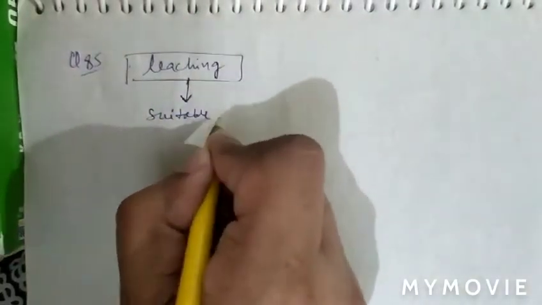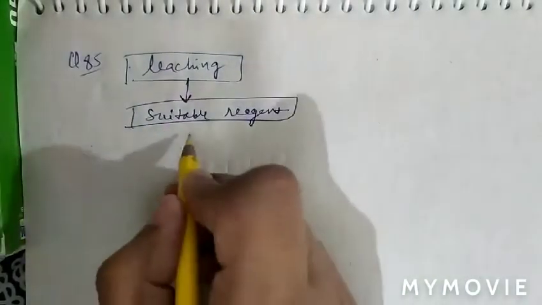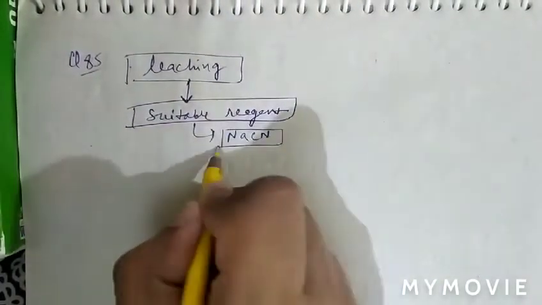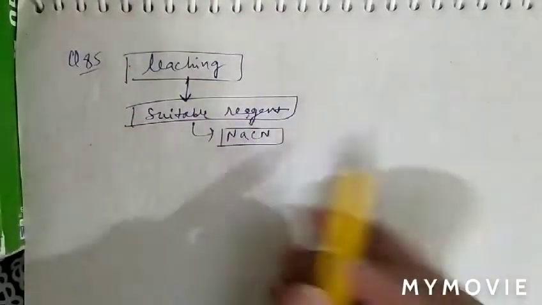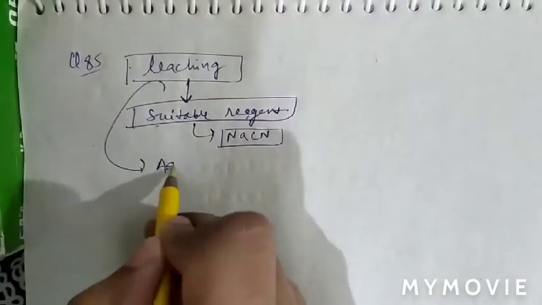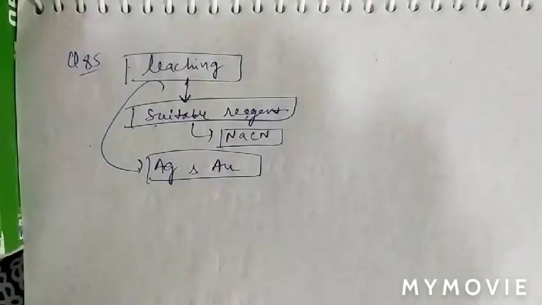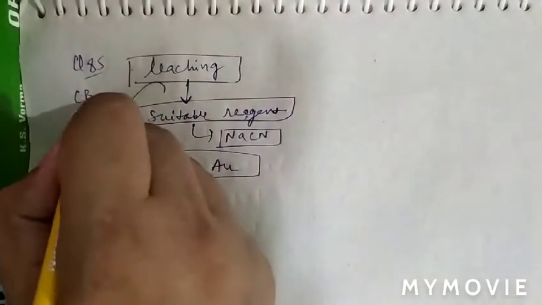As we know, in leaching we use a suitable reagent in which the ore is soluble, like NaCN. This is basically used for gold and silver. So question number 85 is the reaction of leaching of gold and silver. So question number 85, option B is correct.